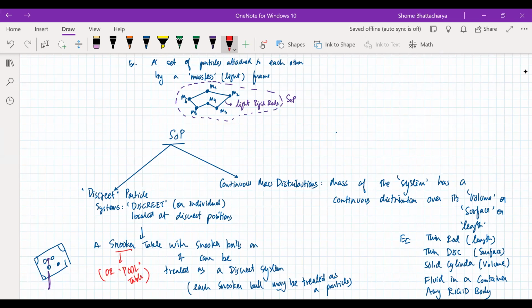Okay, so this is discrete particle systems and continuous mass distribution. So these are the 2 classifications of system of particles we'll take for this chapter for mechanics. Okay, as I said, it's a very general thing. Everything around us is a system of particles. Okay, so for example, we can have a system of particles where certain particles are orbiting a particle. In that context, you can treat the atomic structure like a system of particles where electrons are actually in orbit around the nucleus. You can even treat the solar system like a system of particles, because in context of a galaxy, the planets are of very small size.